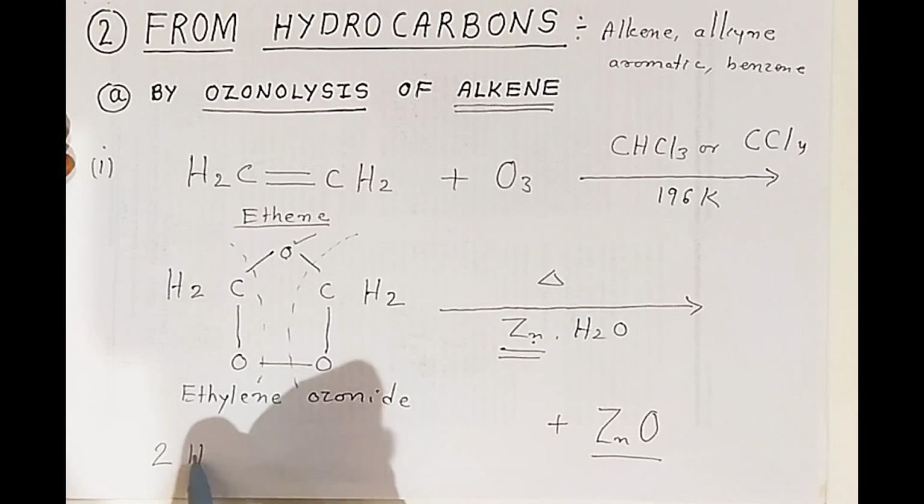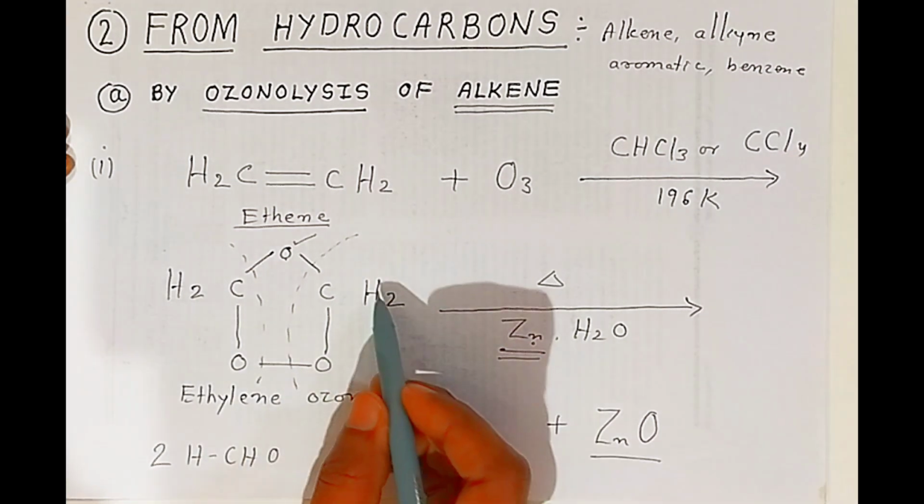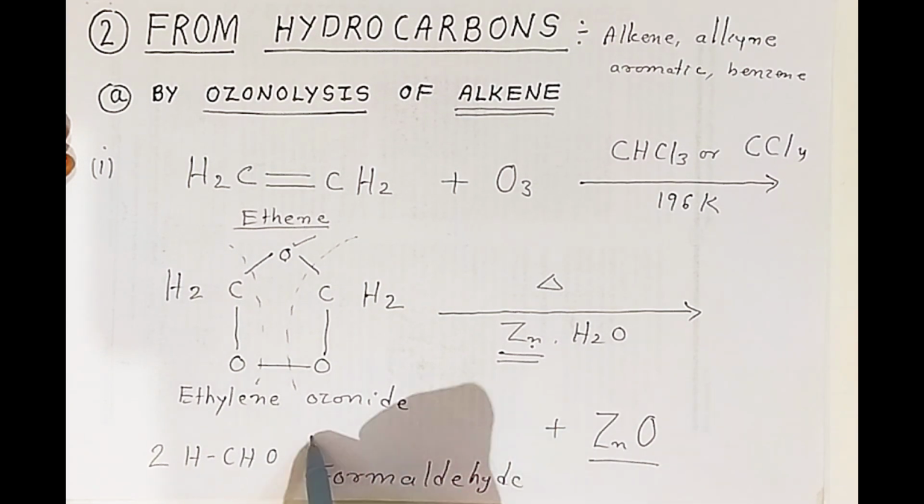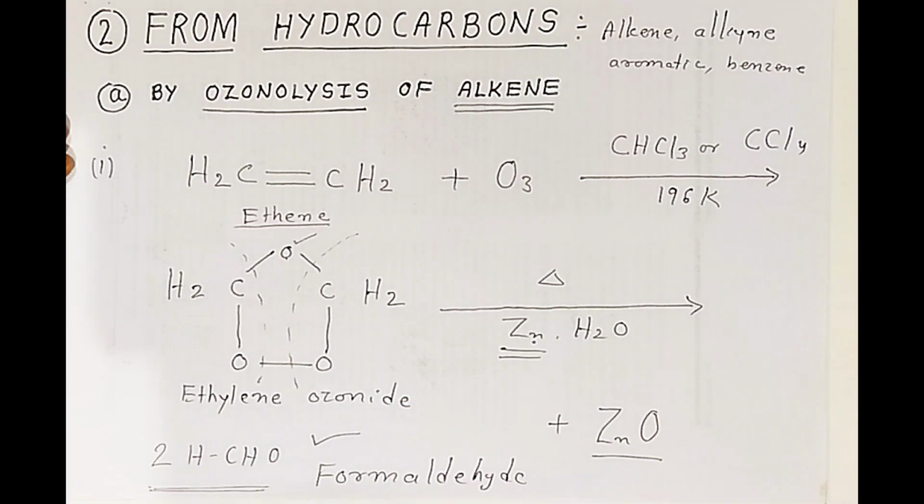This is one molecule, and there is one molecule from here. So you are getting two molecules of formaldehyde. So this is the key aldehyde you are getting, students, formaldehyde.